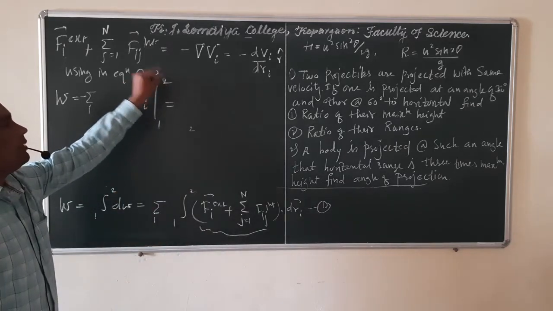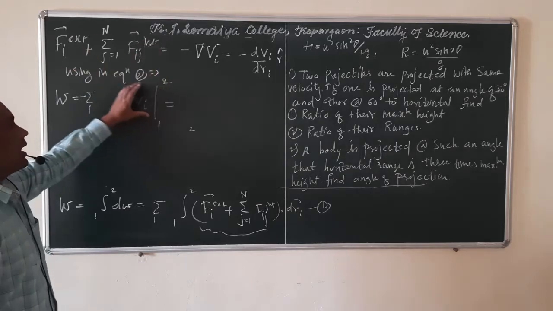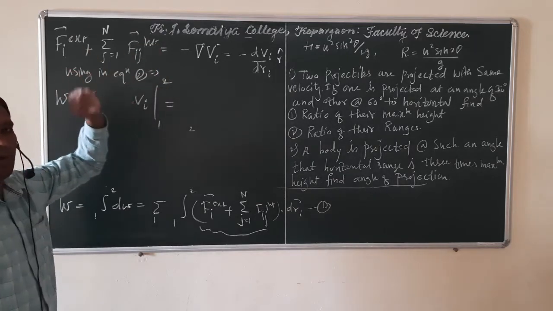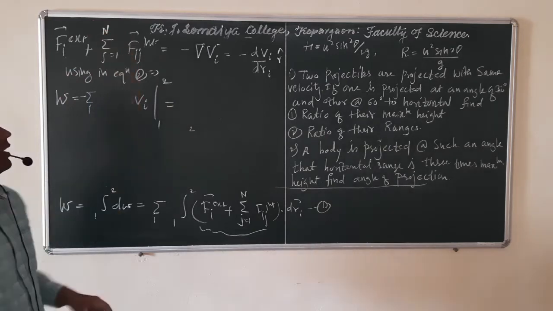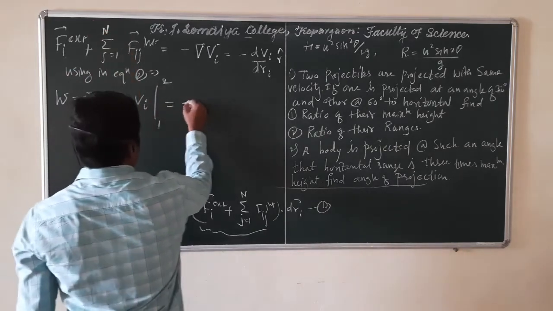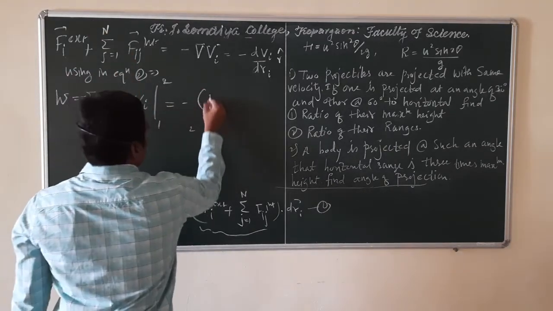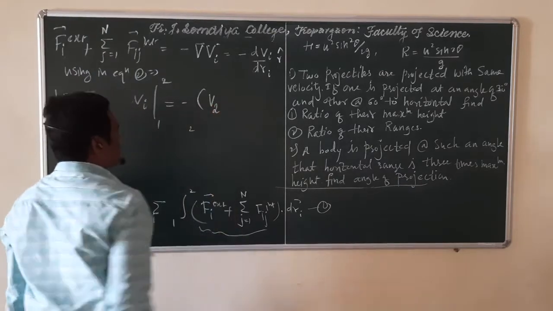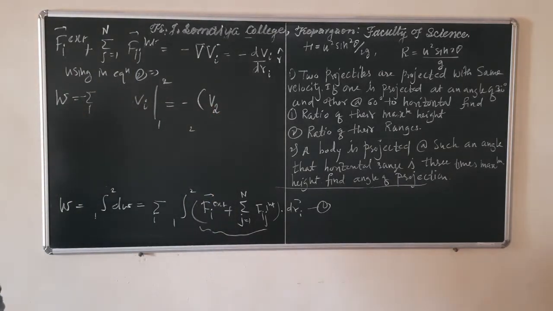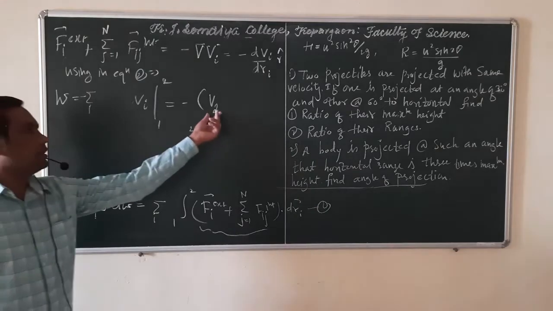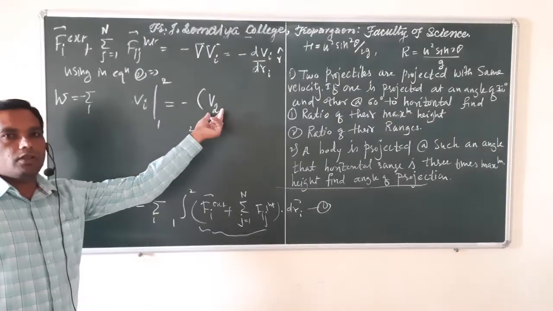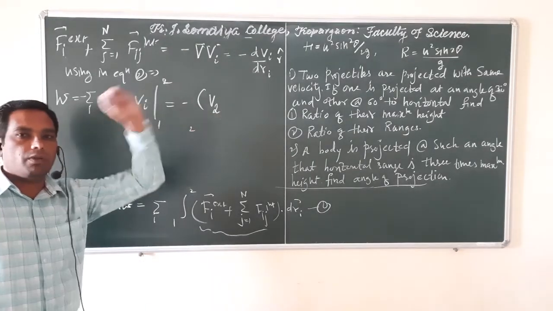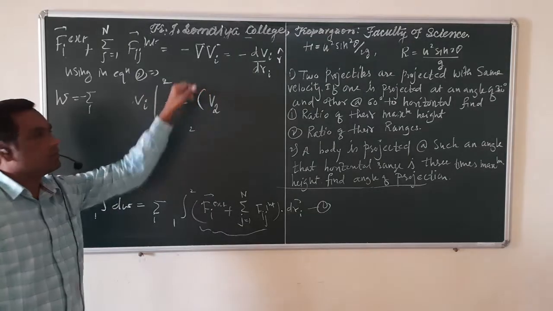So in the second configuration we are adding the potential energy of all the particles, and keeping this negative sign, this term is V2. V2 is the addition of the potential energy of all particles in the second configuration.